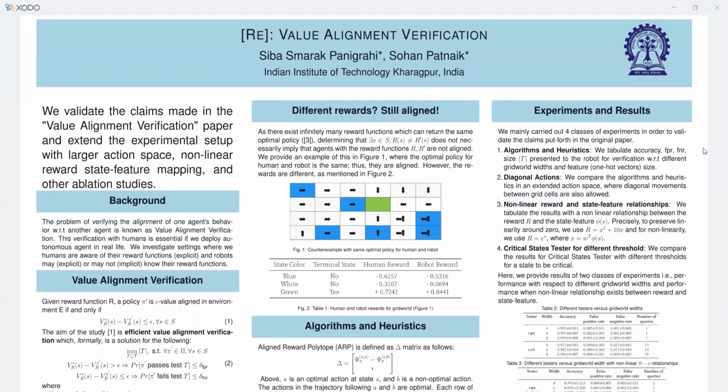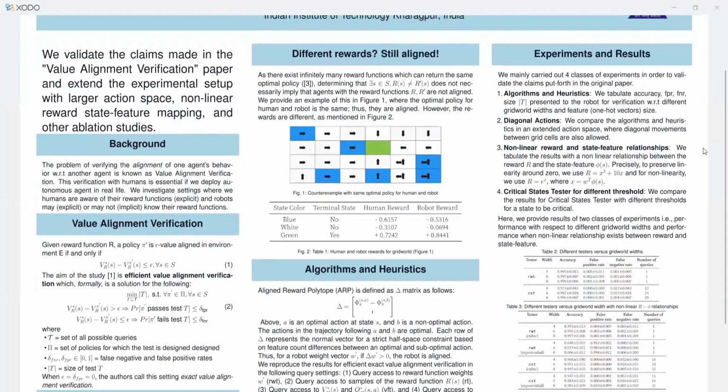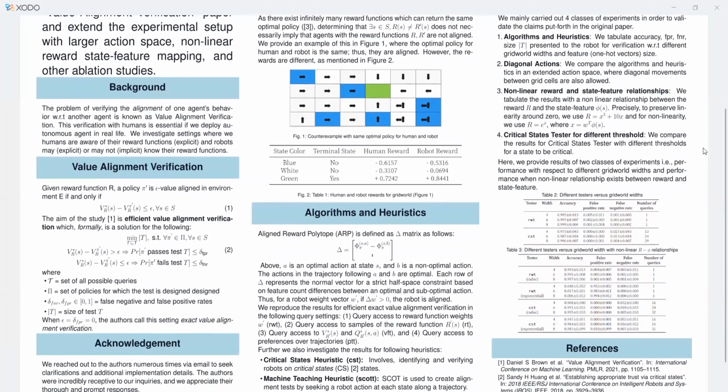This is a poster on the reproducibility work of the paper value alignment verification, in which we reproduce the results of the paper as well as extend it to some other experimental setups. So a brief background: as now a lot of autonomous agents are being deployed in a lot of works, we need to verify that they're indeed aligned with what humans do want. So we investigate two different settings in which humans are aware of the reward function, but the robots may or may not be aware of the reward function.